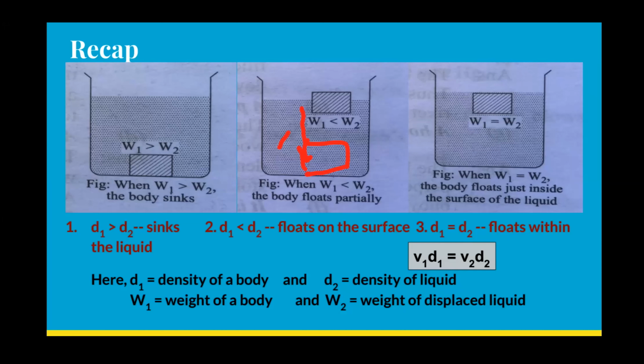Even we can keep an iron object on a piece of log of wood, a piece of wood, and it floats, because below that is wood, and wood has less density than the water.